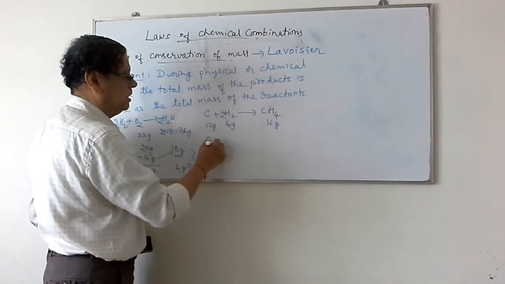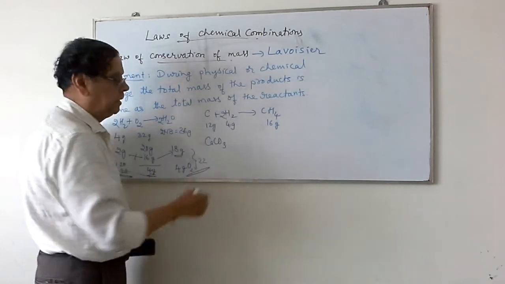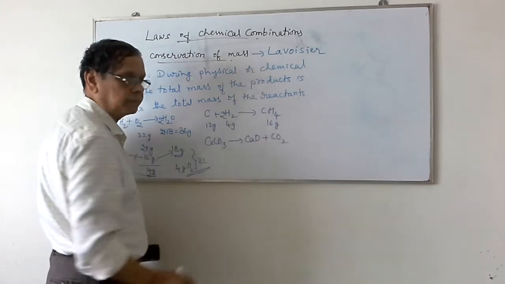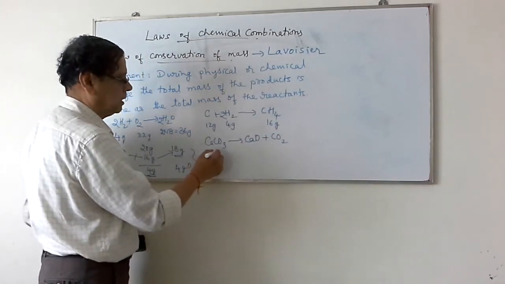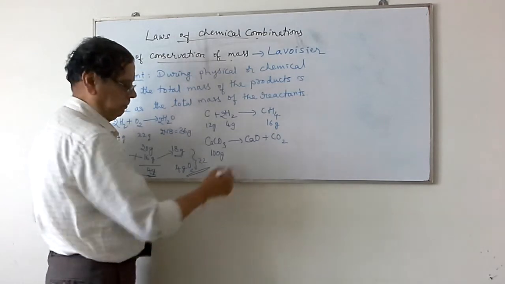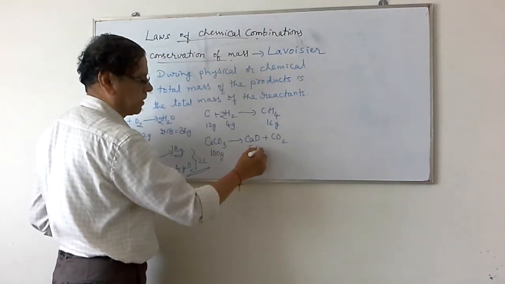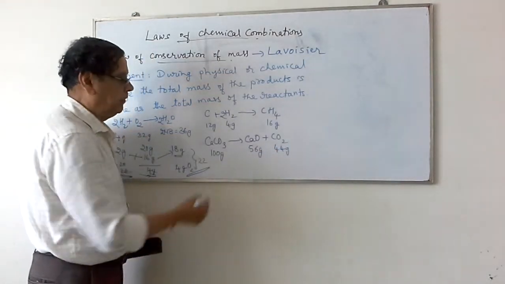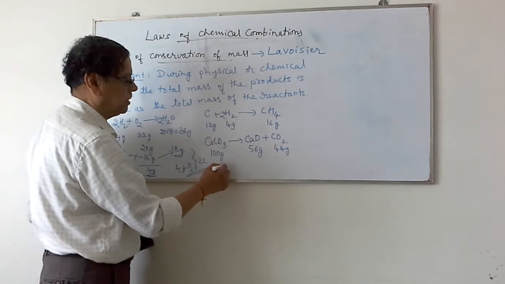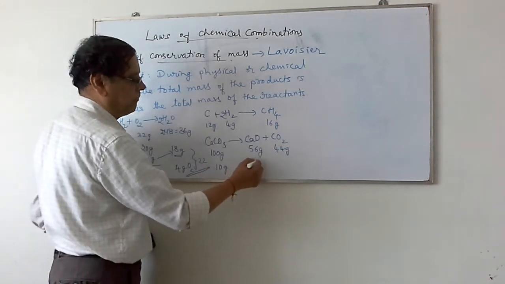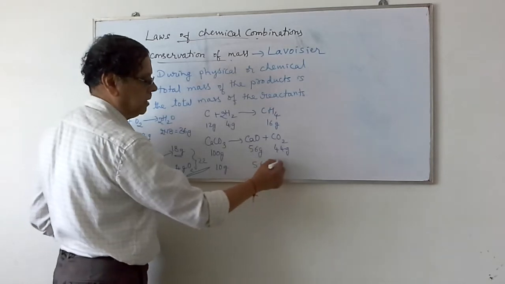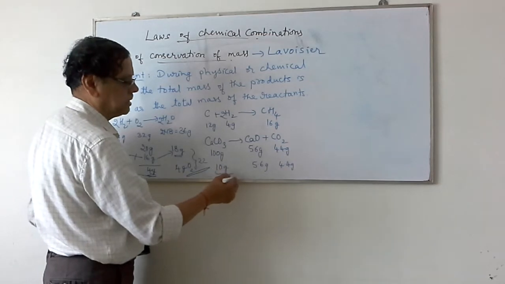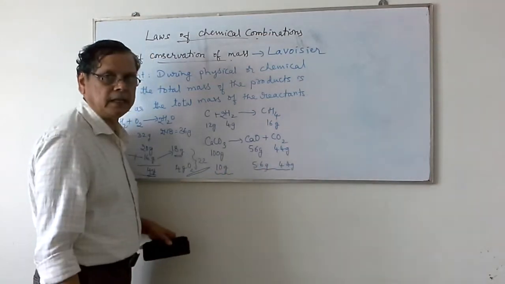Suppose I take CaCO3, calcium carbonate. It decomposes to give rise to calcium oxide plus carbon dioxide. Suppose I start with 100 grams of calcium carbonate, it will give rise to 56 grams of calcium oxide and 44 grams of carbon dioxide. If I take a smaller amount, say for example 10 grams, accordingly 5.6 grams of calcium oxide and 4.4 grams of carbon dioxide. Total mass of the reactant is 10 grams and total mass of the product is also 10 grams.